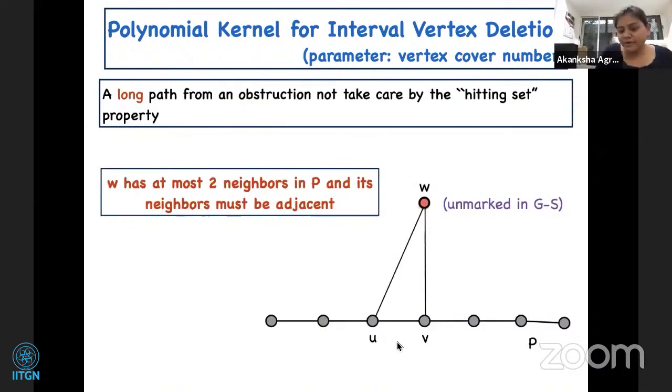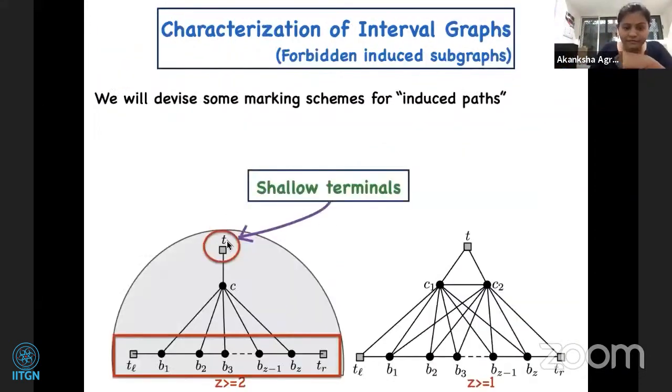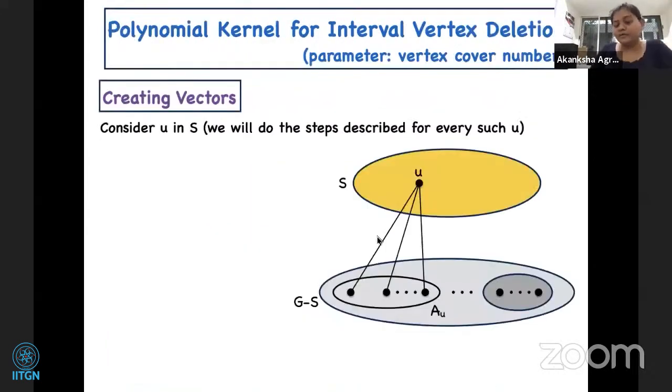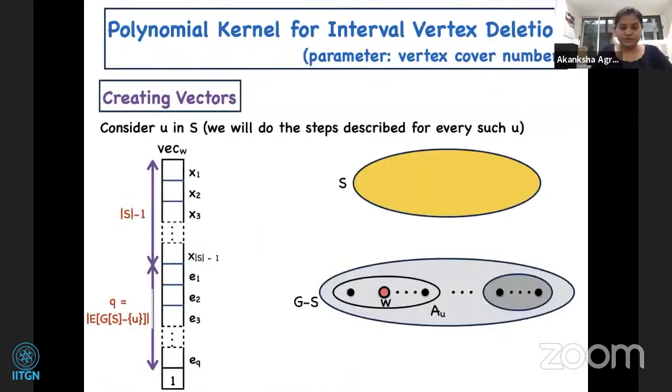So now we have this property, and let us look at how we can eliminate vertices from below. So look at a vertex U from S. For every U in S, we will be doing the following procedure. Let this set A_U be those vertices which are neighbors of U, okay? So when we are looking at an obstruction where our marked vertex is a terminal, we are looking at its neighbor. That neighbor is U, okay? So in particular, if you look at this T, this is an unmarked vertex, suppose, then C is equal to U in our previous example. So for every such candidate C equals U, we will do the following procedure.